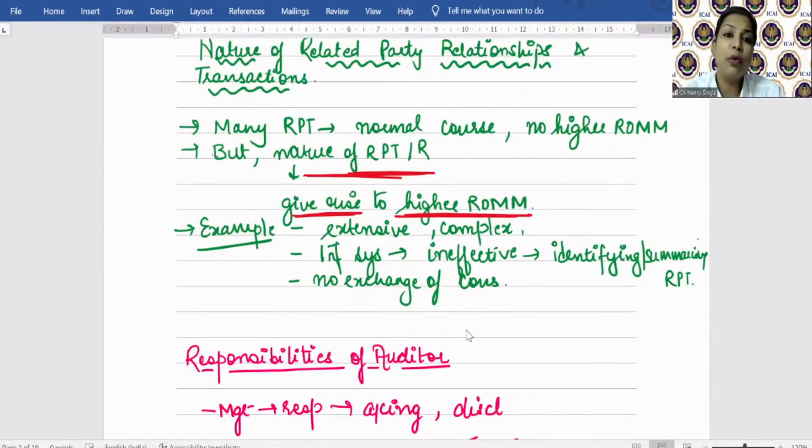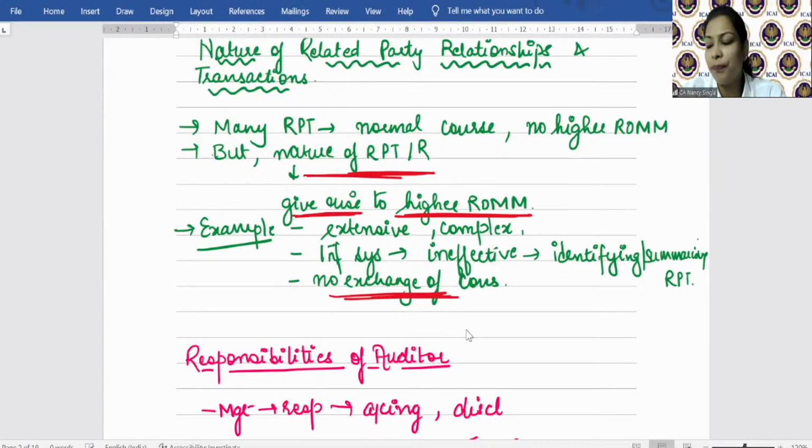Now, it also might be possible, students, that the accounting information system of the client is ineffective in identifying or summarizing such related party transactions. It might be possible that the management itself is unaware of such transactions because they are unaware that such a definition in the FRF exists, right? Further, there may be related party transactions where there is no exchange of consideration, and merely by way of book entry, such transactions have been shown. So that is why the risk of material misstatement with respect to related party transactions is expected to be high.